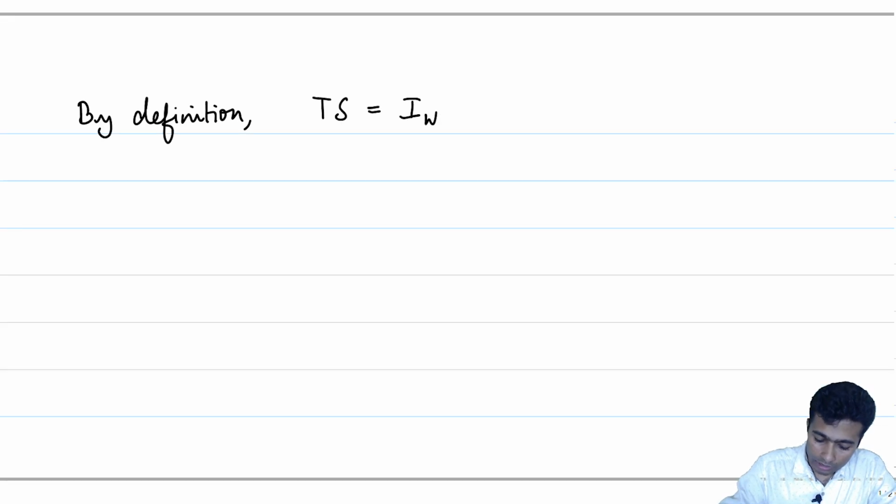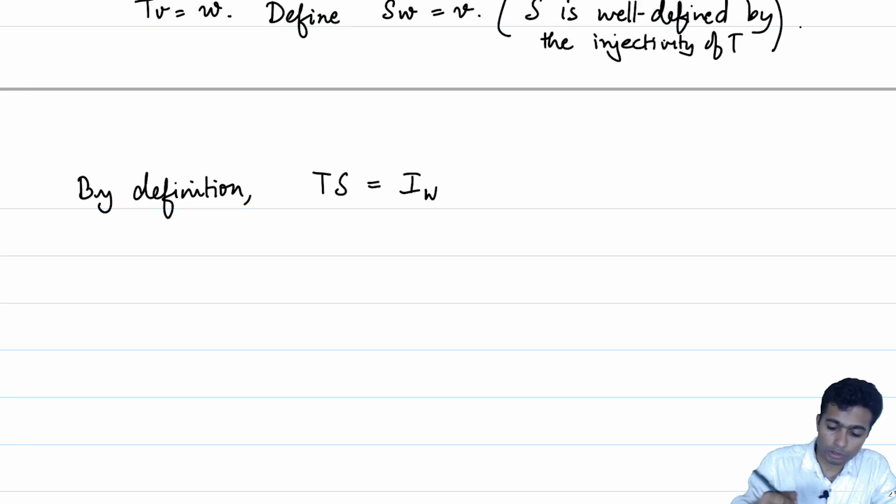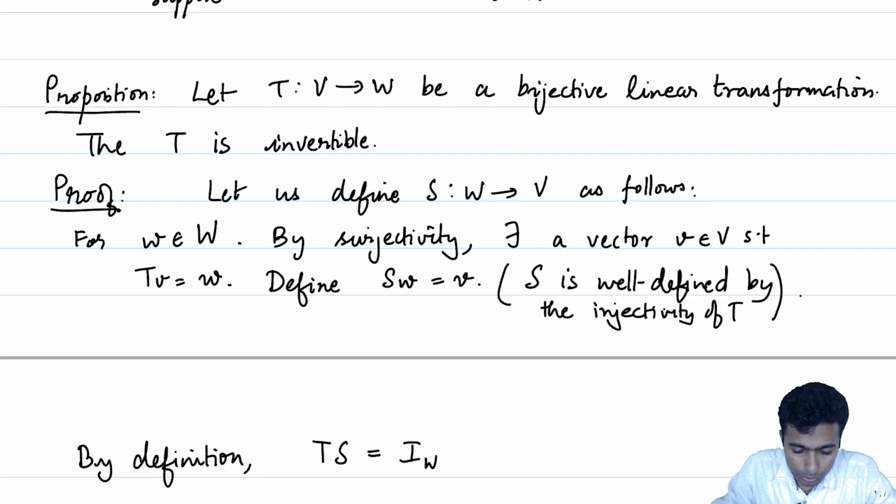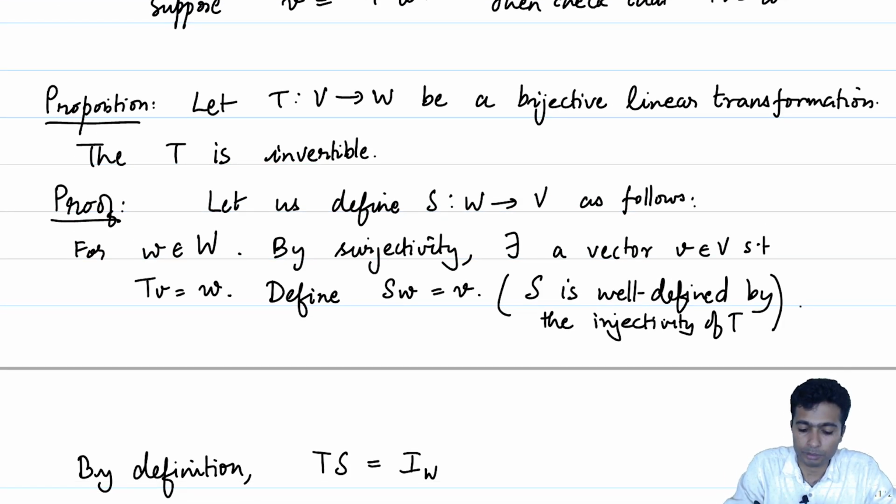How about the other direction? There are two things we have to check to show that our map T is invertible. We have to first get hold of an S such that TS is IW and ST is IV. Not just that, you would also like the map S to be a linear transformation.